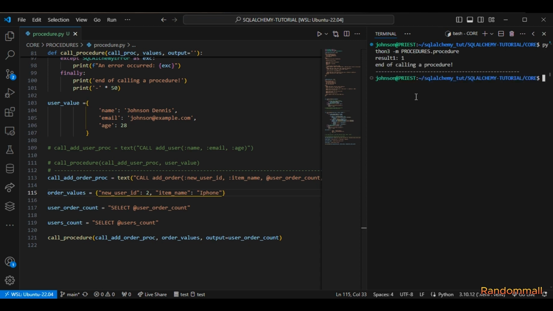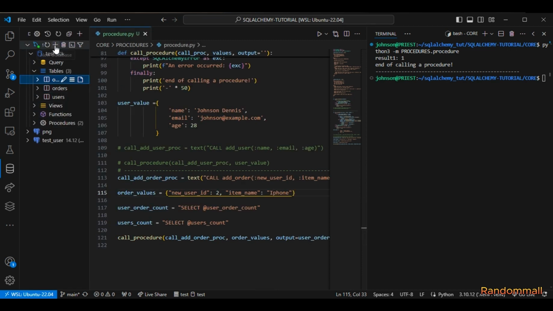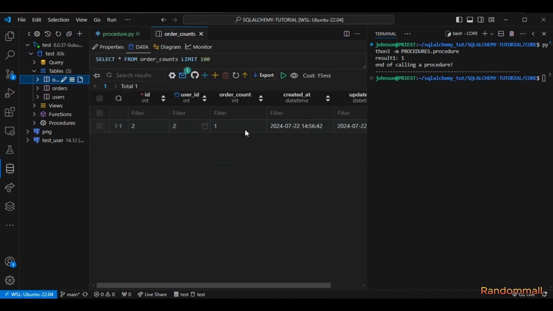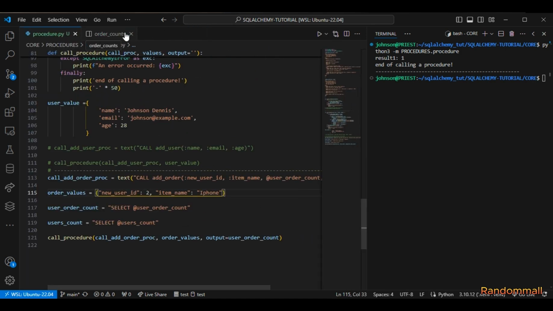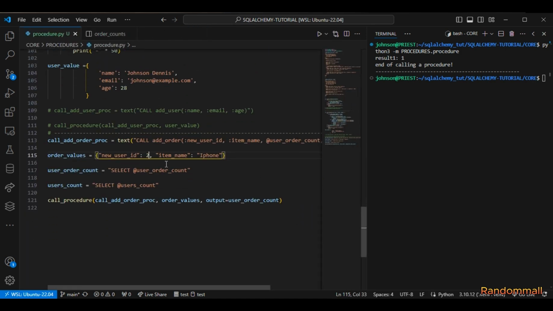And I'm going to run this again, and we see that the result is 1. This 1 is the number of orders the user has. And if I refresh this and go to the order count table, we see here that the order count has been incremented by 1, and that is the result this has returned. So we are going to call this procedure again, and we are going to also call this one that is going to return the number of users in the table.